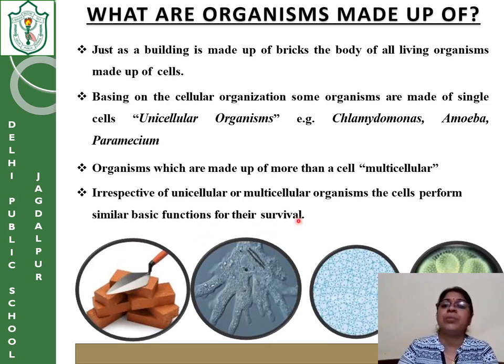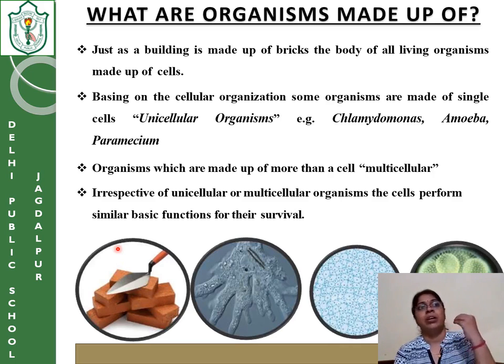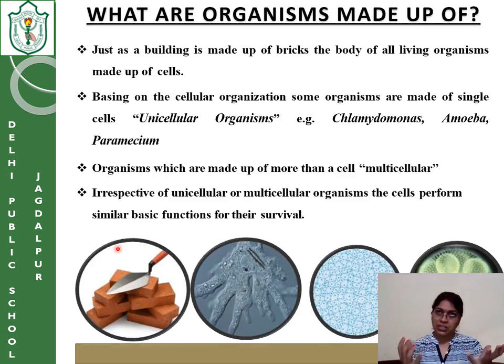That is why it is said that, irrespective of unicellular or multicellular organisms, the cells perform similar basic functions for their survival. That means some of the functions of the cells will be the same. They will perform cell division. The new cell will first grow, reach a certain size, and only then start doing its functions. So the basic functions of the cell are the same, but cells in different locations have different, specialized functions. That is why we say that in multicellular organisms, the cells are specialized.